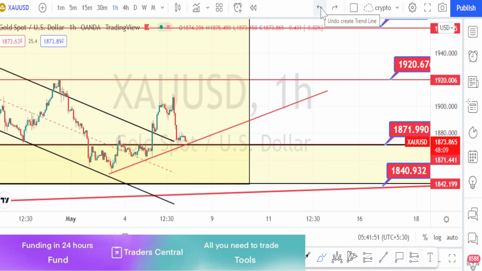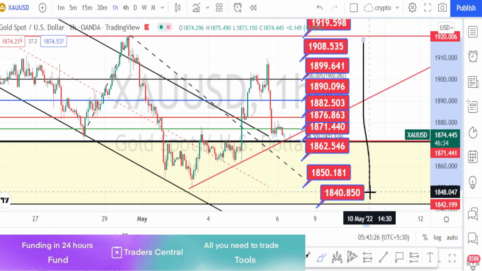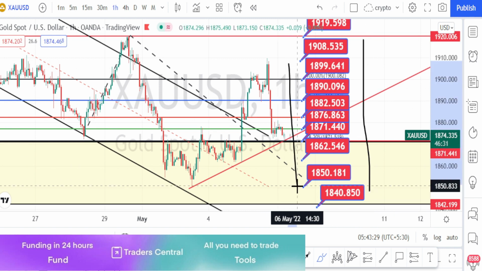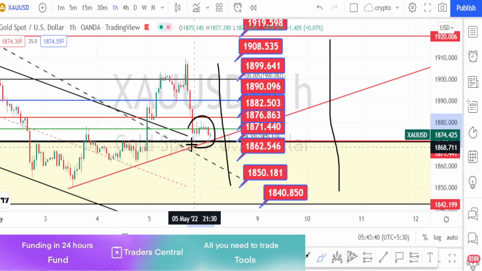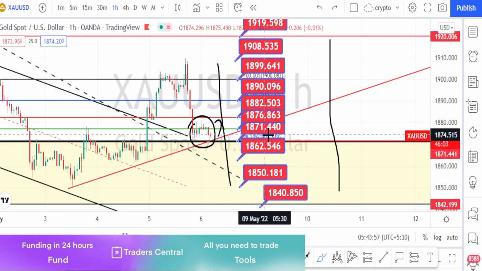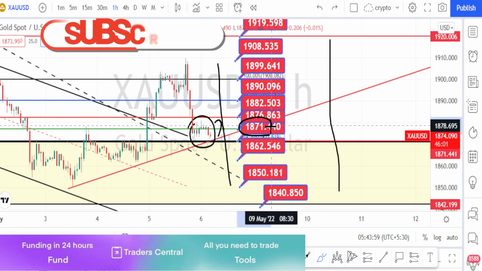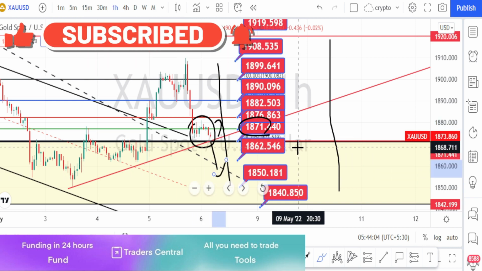Let us mark the support and resistance levels for the hourly time frame. So the values within these red color boxes are the resistance and support levels for the hourly time frame. We are noticing a consolidation happening over here. So wait for the price action to take support on this trend line and bounce back on the bullish side, based on which you can take bullish side trades. And if the price action breaks this support level of 1871, we can take trades on the bearish side.